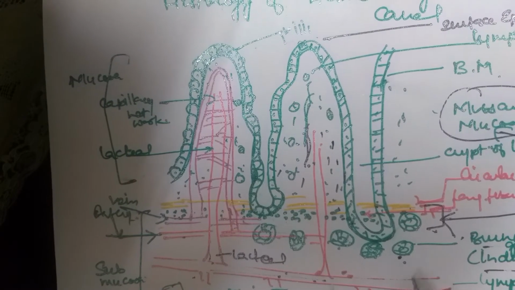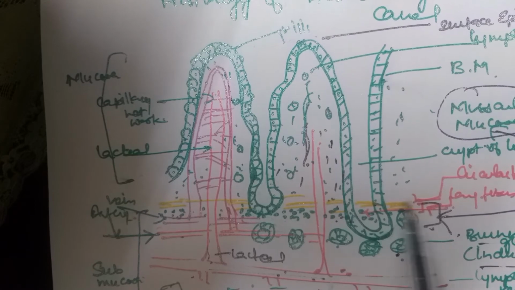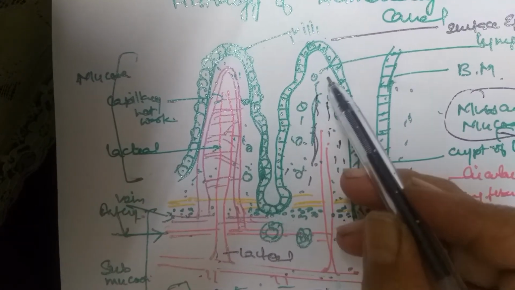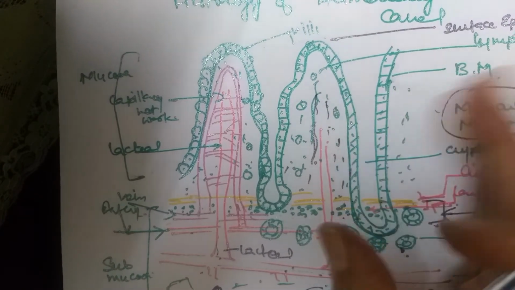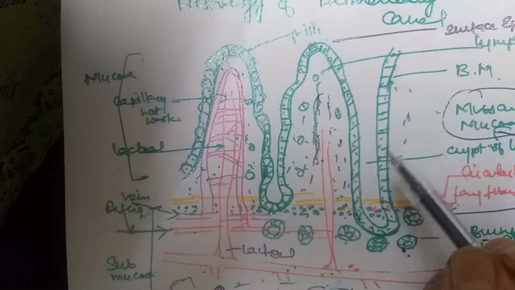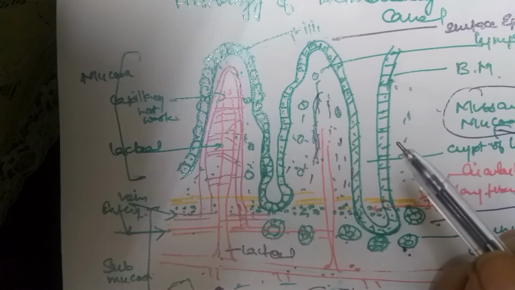It consists of outer longitudinal muscles, the green dots I have made, and inner circular muscle fibers. It also sends certain muscle fibers into each of the villi, so that would cause the movement of the villus. The movement of these muscles would cause the movement of the villus, and this would further help in absorption of the food.